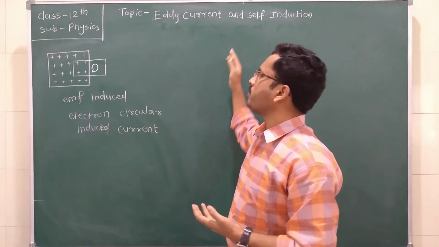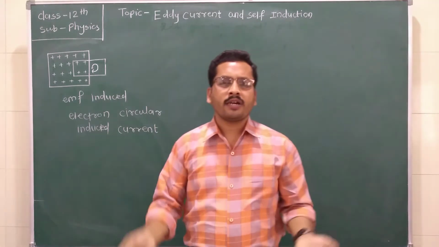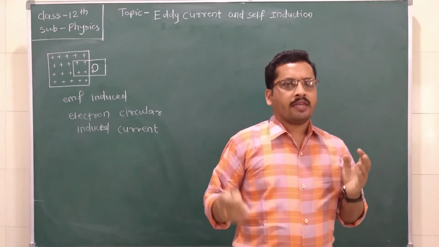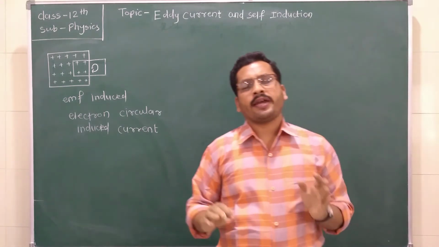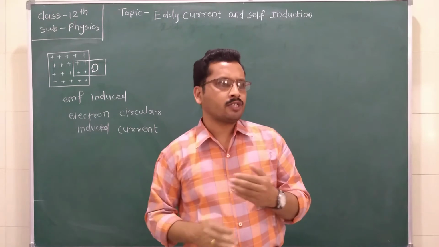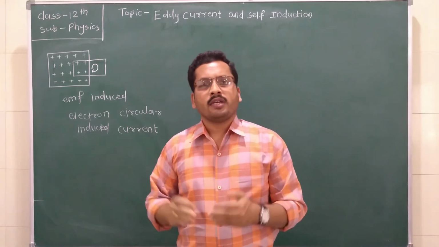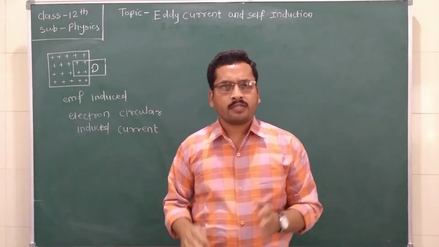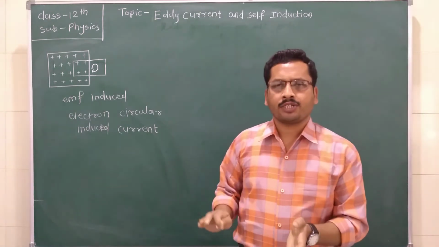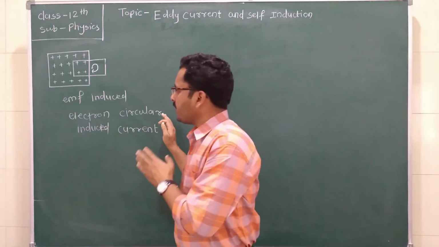So this is all about the eddy current. How can eddy current be minimized? There are some advantages of eddy currents as well as some disadvantages. The eddy current can be minimized by discontinuity in the structure of the material.